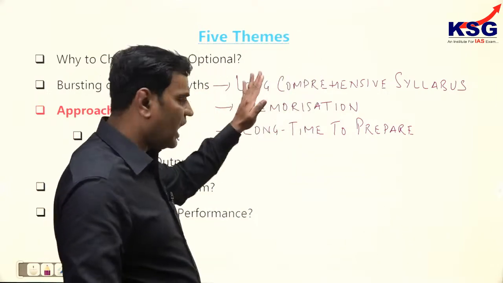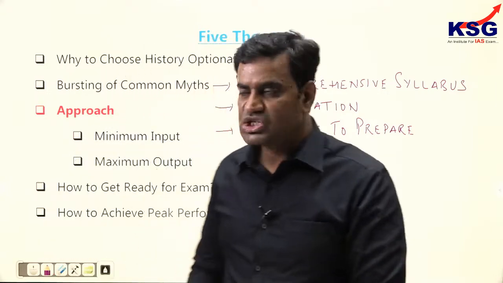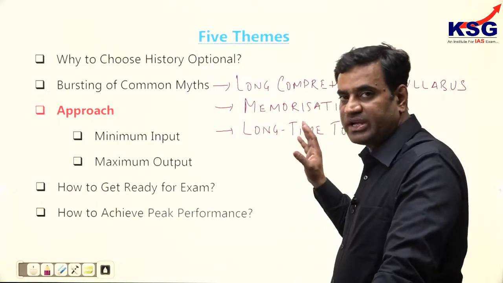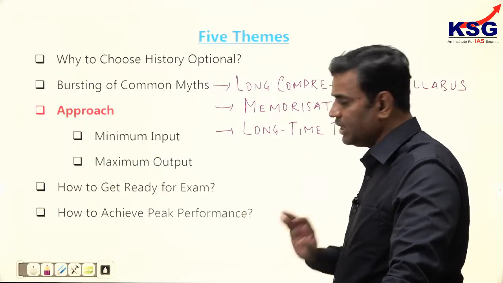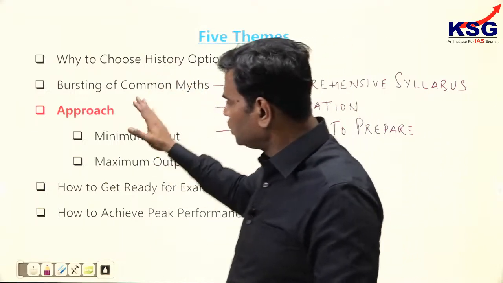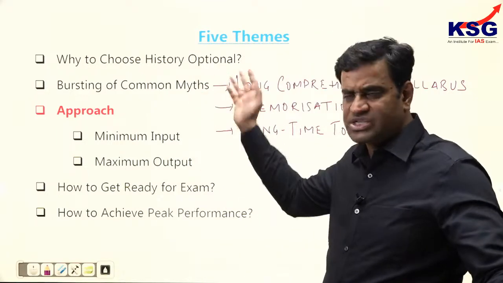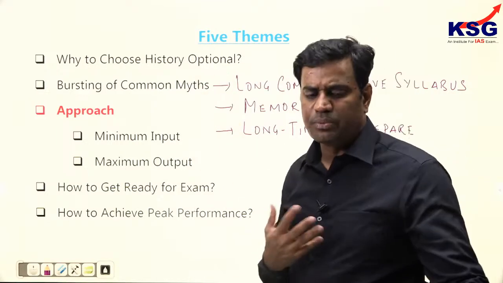So these are common myths that need to be busted to understand that history is highly promising as an optional subject. These were the 2 major generic things: why to choose history optional, and the myths to be busted.